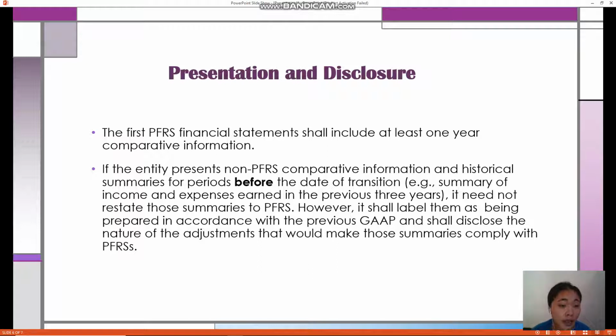Next, if the entity presents non-PFRS comparative information and historical summaries for periods before the date of transition, for example, a summary of income and expenses earned in the previous three years, it need not restate those summaries to PFRS. However, it shall label them as being prepared in accordance with the previous GAAP and shall disclose the nature of the adjustments that would make those summaries comply with PFRS.